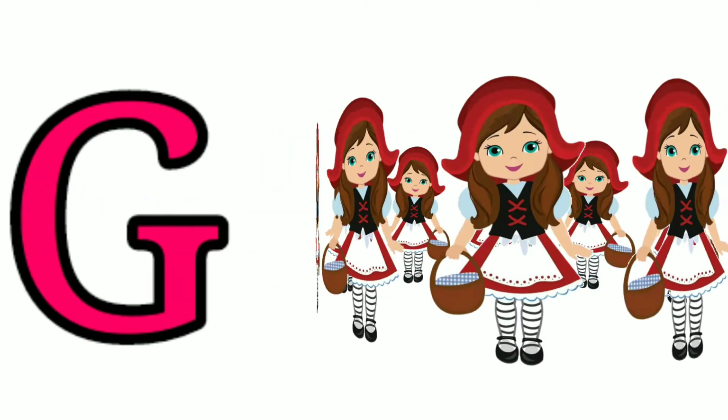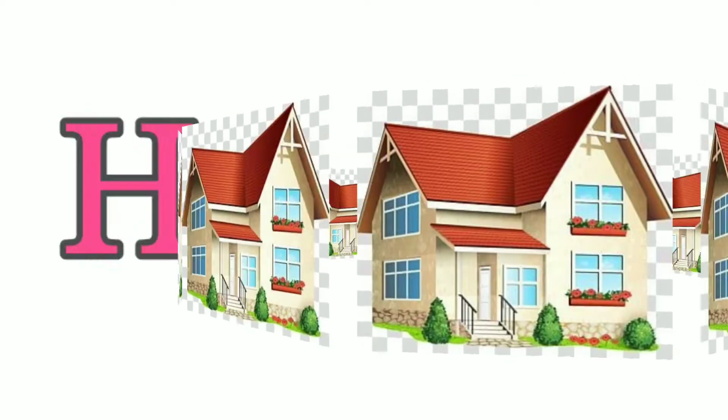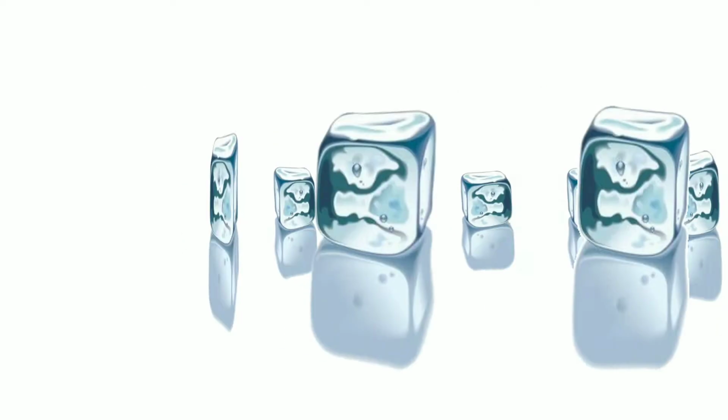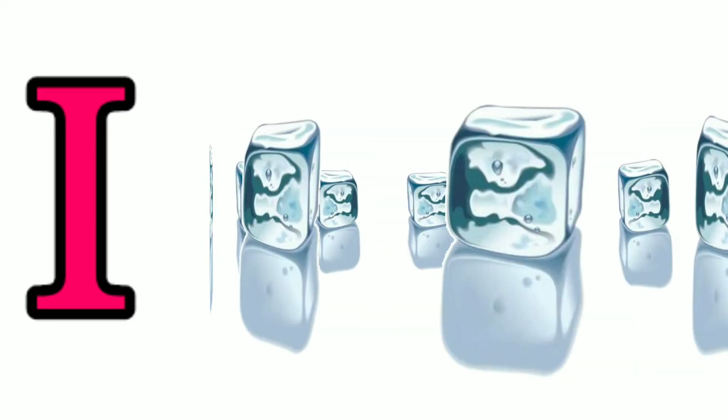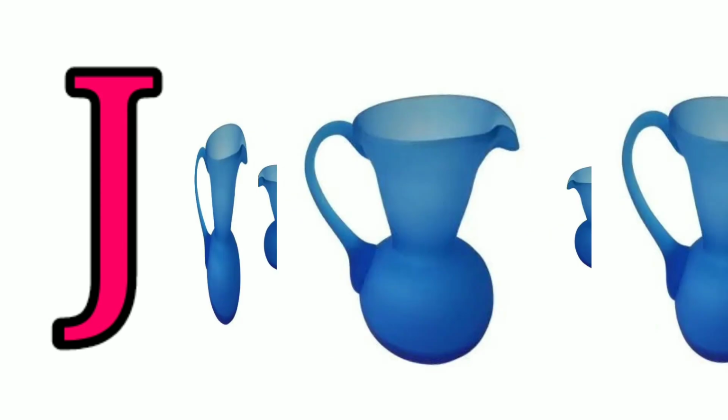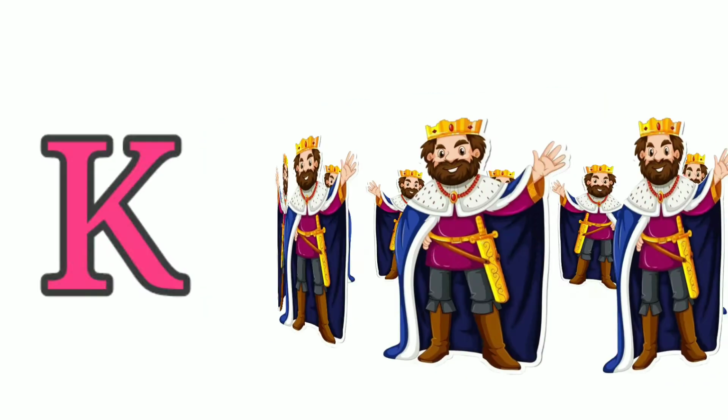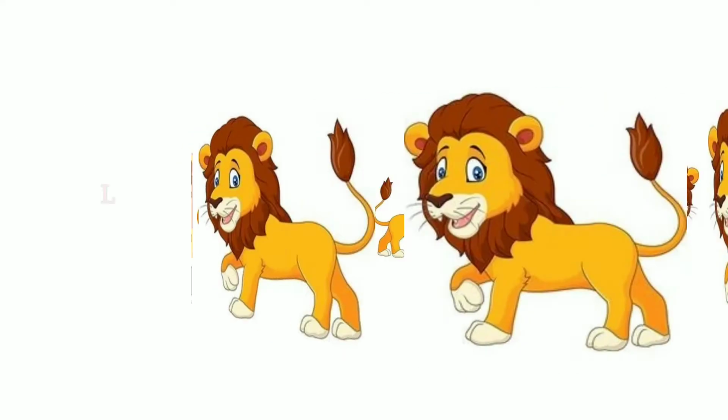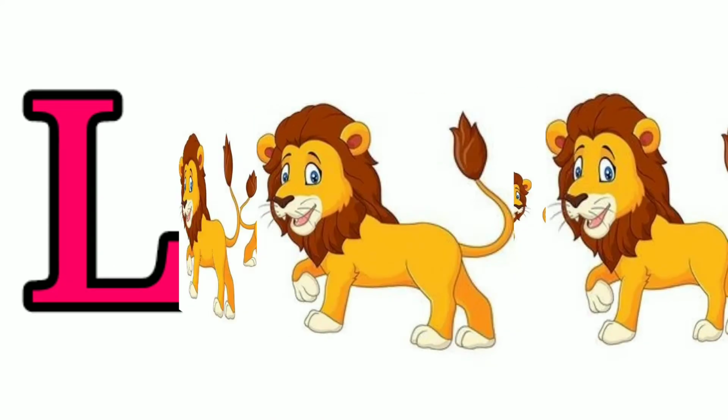G for grill. H for house. I for ice. J for jug. K for king. L for lion.